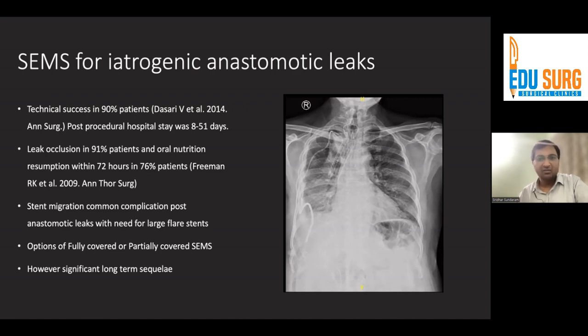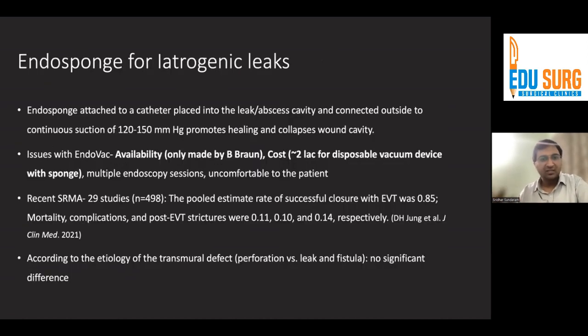So clearly, although SEMS are useful to start oral intake and may occlude the leak quickly, in the long term there are a lot of sequelae. They might present with recurrent dysphagia, and patients have a significant amount of chest pain. Which is why other therapies should be preferred if possible. The other therapy would, of course, be Endosponge. Endosponge is a sponge attached to a catheter placed into a leak or abscess cavity, and a continuous suction is attached to this sponge, which promotes healing and collapses the wound cavity.